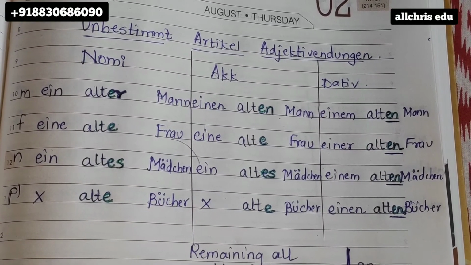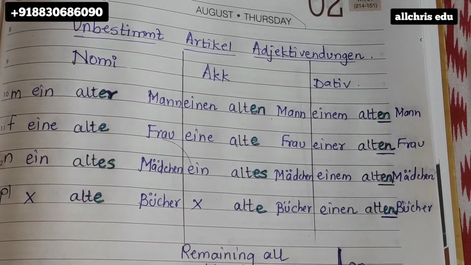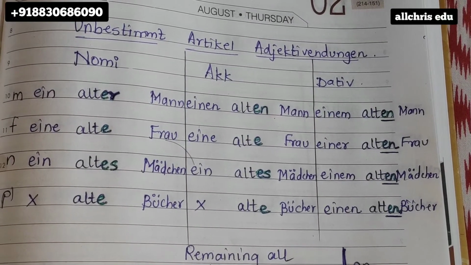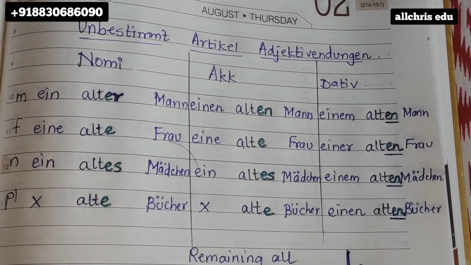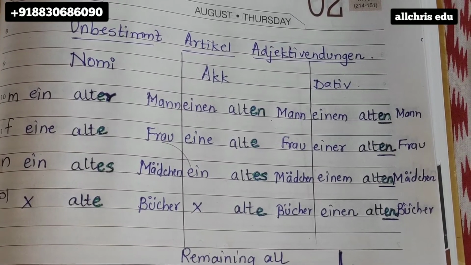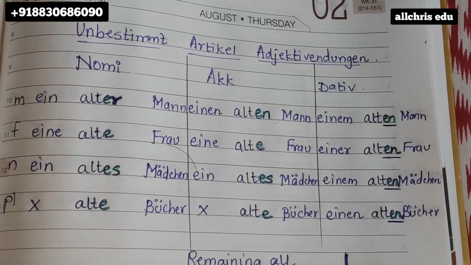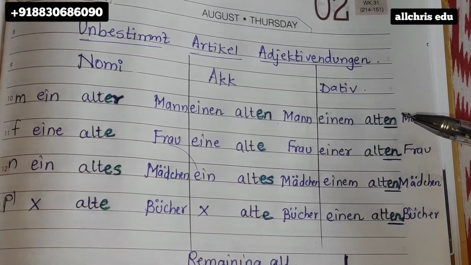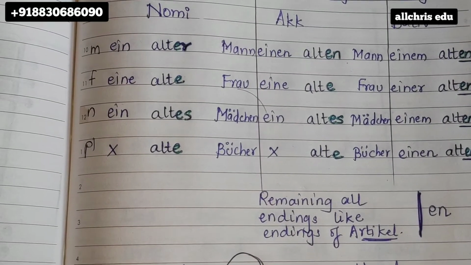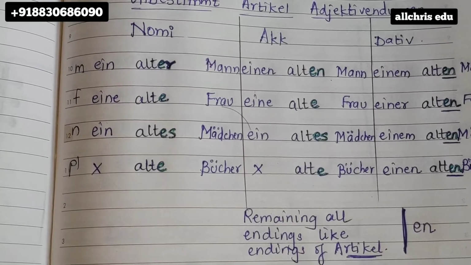Now you can take some other color pen or else pencil and then start writing adjective ending. We have to write adjective ending, we don't have to write article ending. So you know what is adjective in the rule. Alt is an adjective in the rule. So now, what is the trick behind writing the adjective ending? I have written down, standing line I have mentioned and I have written en over there.